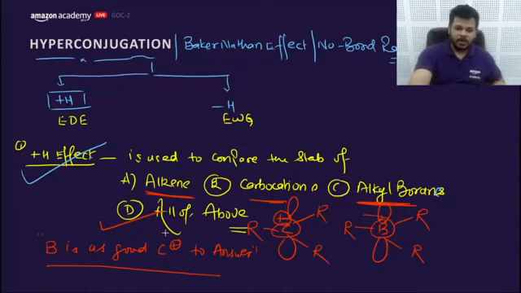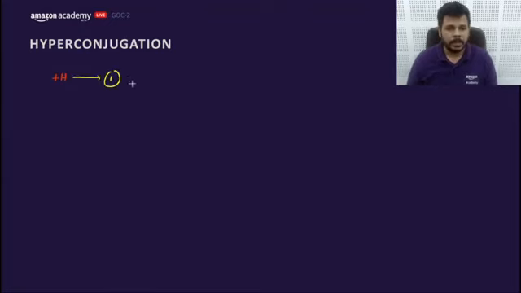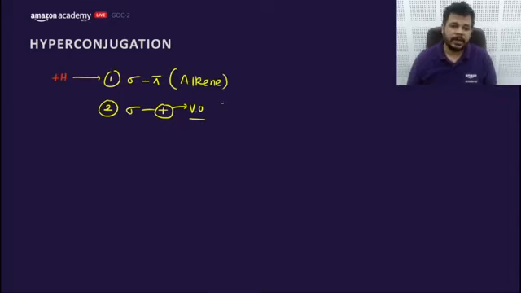So let's start with the plus H effect. The plus H effect is of two types. One is sigma pi and the other one is sigma positive, where positive means vacant orbital. Sigma pi is used to explain the stability of alkene, and sigma positive is used for explaining the stability of carbocation and alkyl boranes.